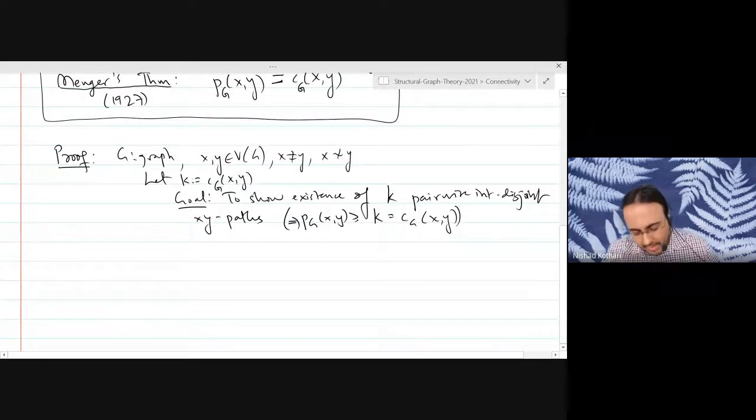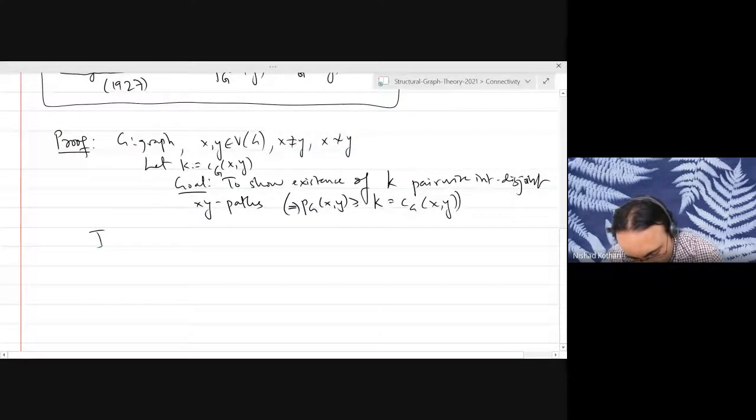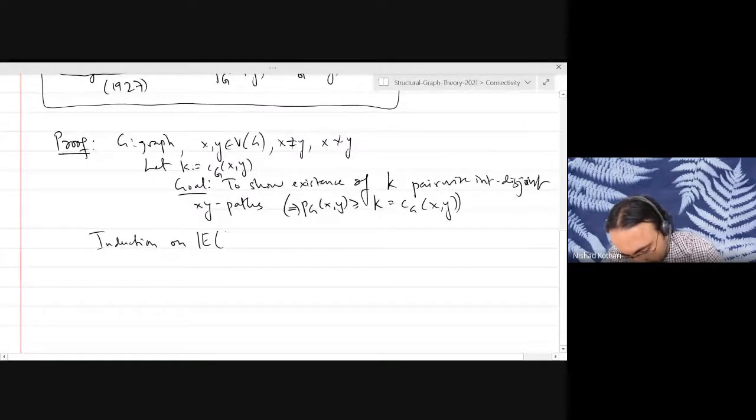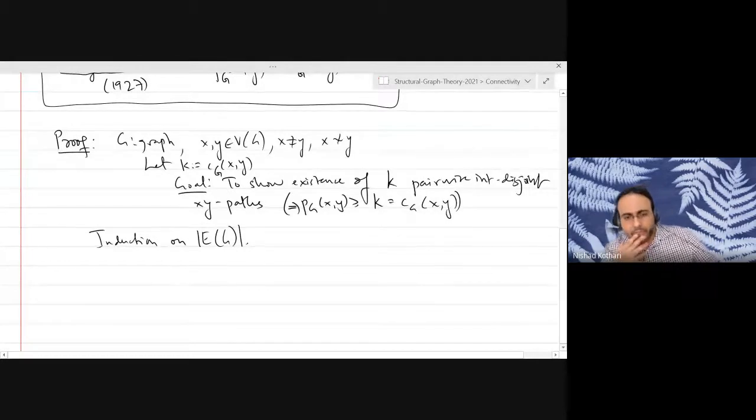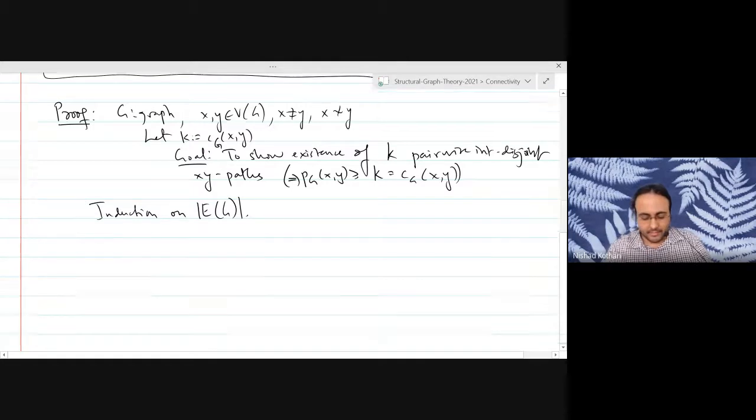We are going to proceed by induction on the number of edges of the graph. Now, typically, when you see induction, your first question is, what is the base case? I want you to not worry about the base case for now. We will look at the base case, don't worry. It might make you slightly uncomfortable, but that's okay. There is a purpose behind that.